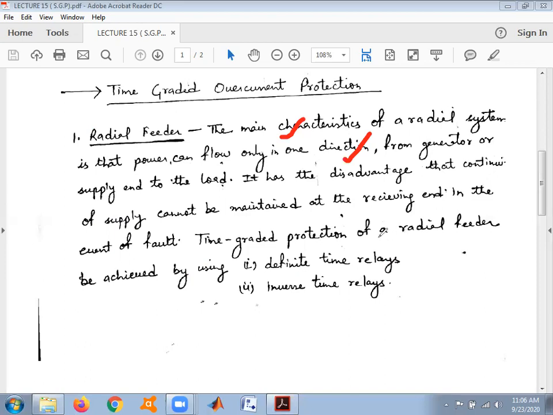So time graded protection for radial feeders is done by using definite time relays and inverse time relays.